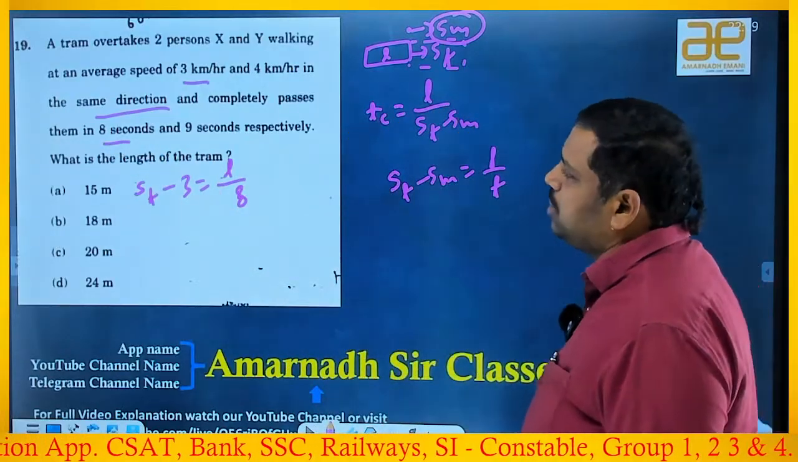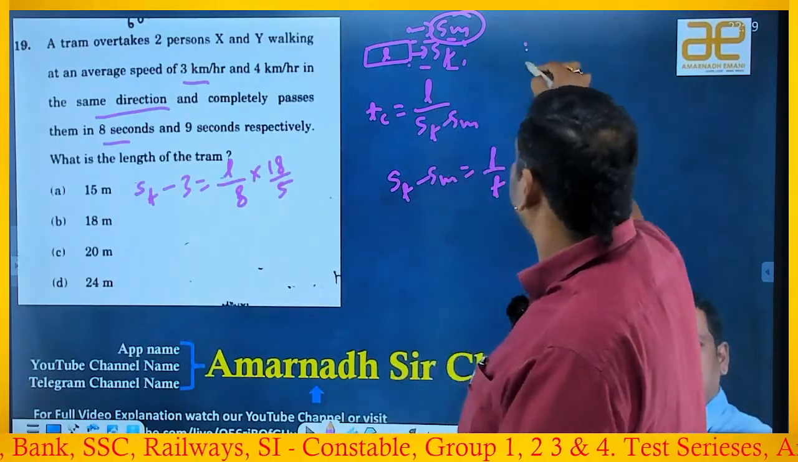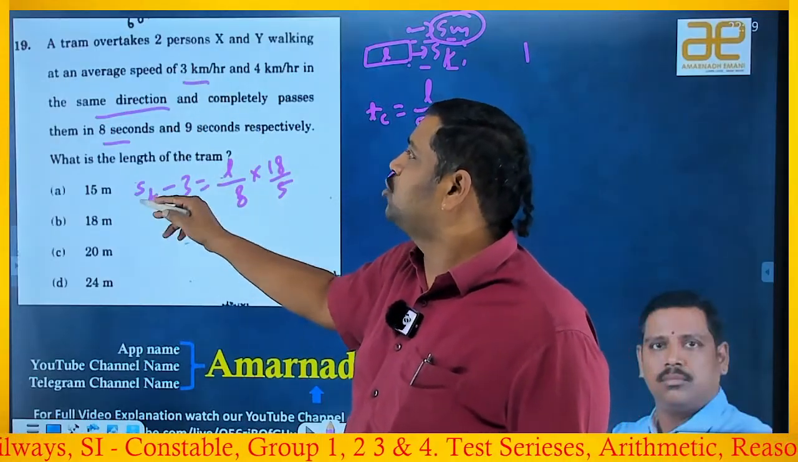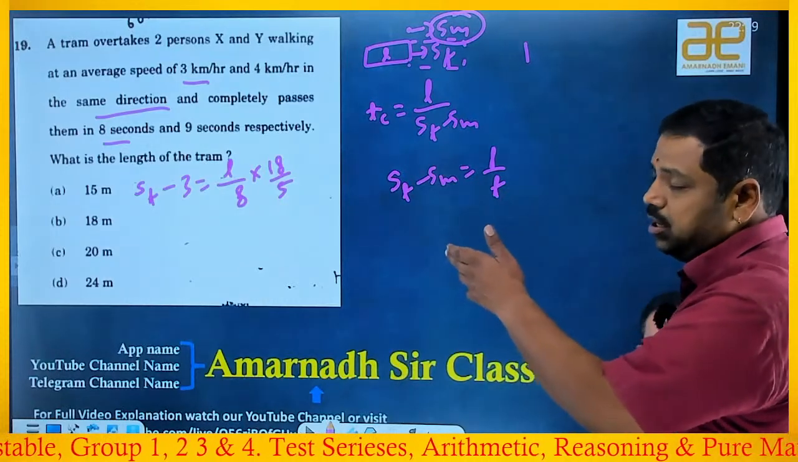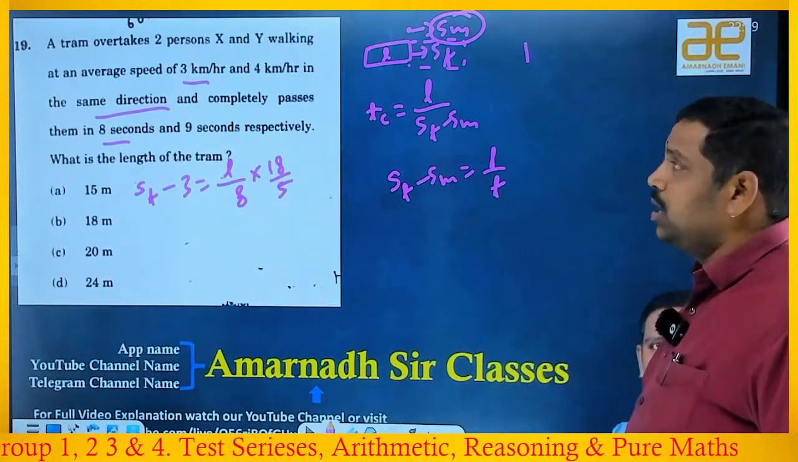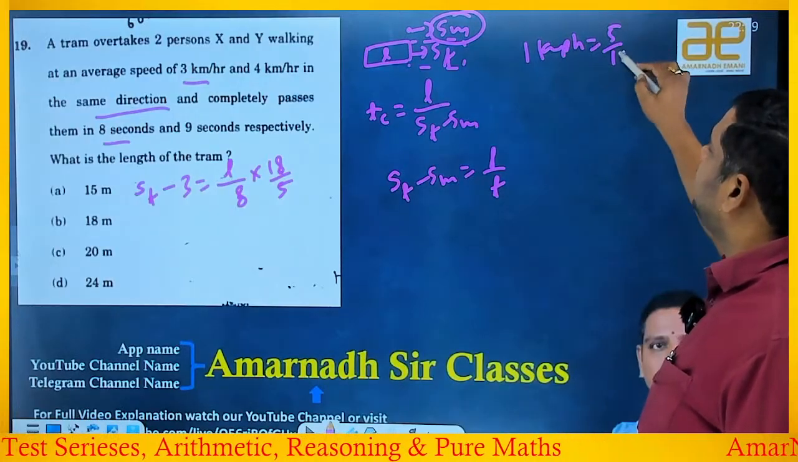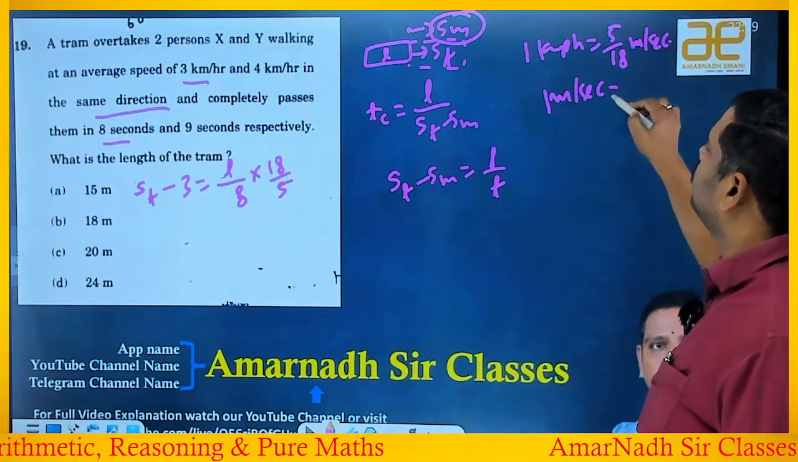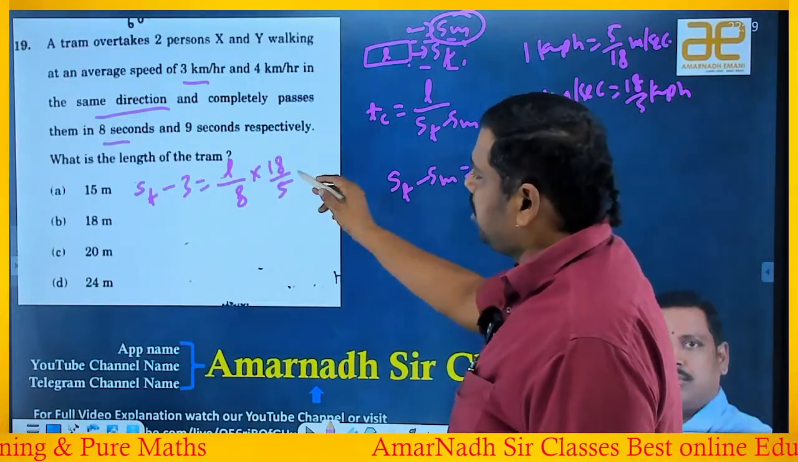And this needs to be converted into kilometers per hour. Because the speed of the man is in 3 kilometers per hour, the speed of the train should also be in kilometers per hour, then the length of the train and time should also be in kilometers per hour. That's why I'm converting. We know that 1 kmph is equal to 5 by 18 meters per second, right or wrong? Similarly, 1 meter per second is equal to 18 by 5 kilometers per hour, right? Okay, good. So I'm multiplying with 18 by 5.